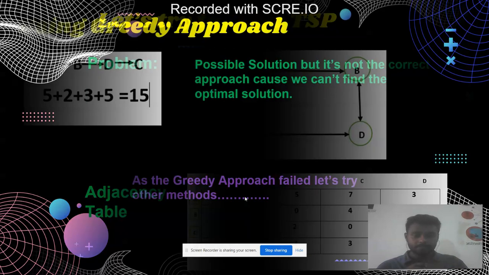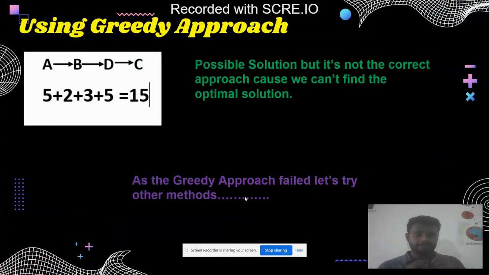Okay, so at first, let's see if we can solve this problem using a greedy approach. Using the greedy approach, we can choose any number of cities, that means any routes. So let's say